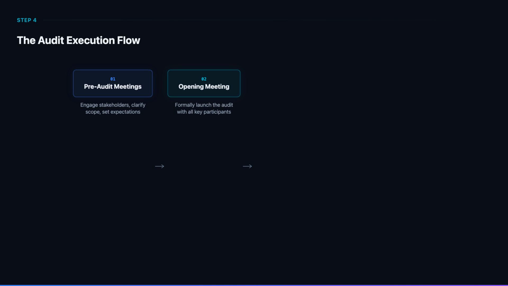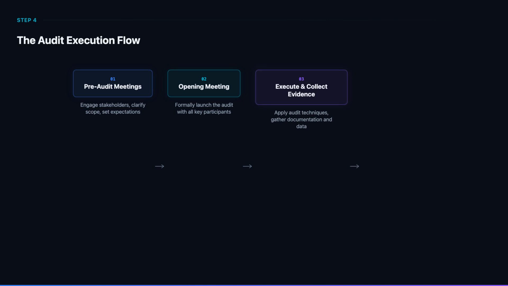The opening meeting formally launches the audit. The lead auditor introduces the team, presents the audit objectives, and walks through the schedule. At TechSolutions, Alex Thompson conducted this meeting with the CISO Elena Rodriguez and all department heads present. The meeting included a question and answer session that built trust and alignment.